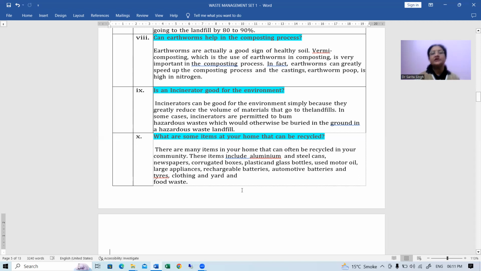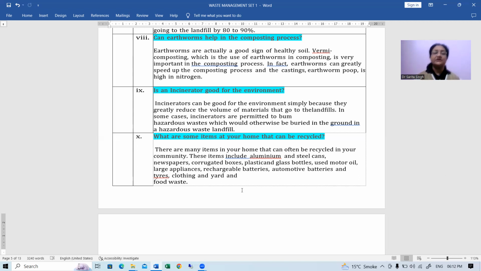Okay, next question is, what are some items of our home that can be recycled? Now, just think of it. You yourself will be able to identify several things at your home which can actually be used for recycling, instead of throwing it away in the waste, right? We can send it to the recycle units.